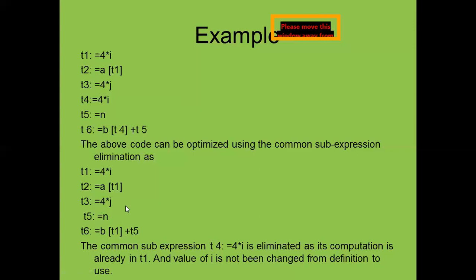So T5 is equal to N, T6 is equal to the rest we will write here. But there is a repetition in this expression, so we will remove that T4, 4 star I, because this is called the common sub expression elimination.